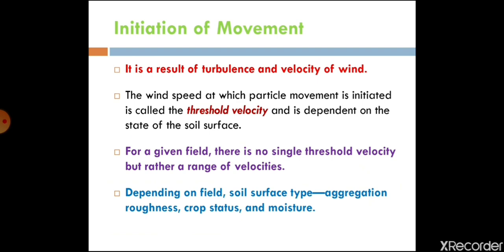Initiation of movement, or detachment of soil particles, is created due to turbulence and high velocity of the air. And you know that complete field conditions or soil conditions are not uniform, so for detachment of different soil particles, variable velocity is required. So the wind speed at which particle movement is initiated is called threshold velocity. As I told you, it could not be uniform, so there are various velocities.